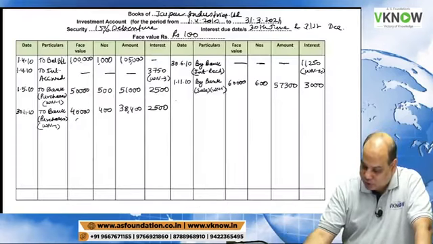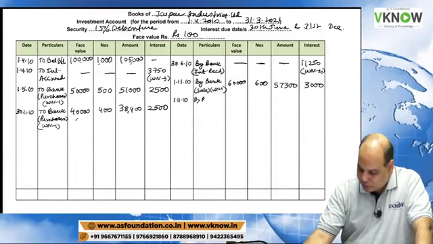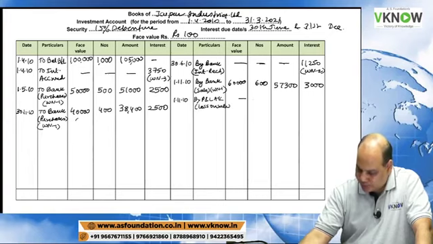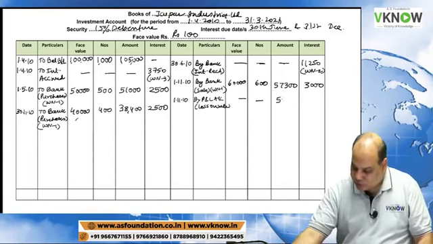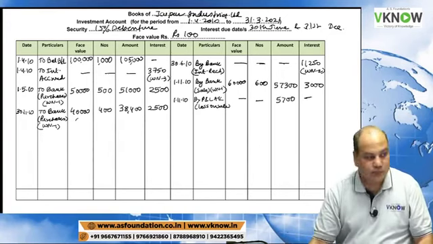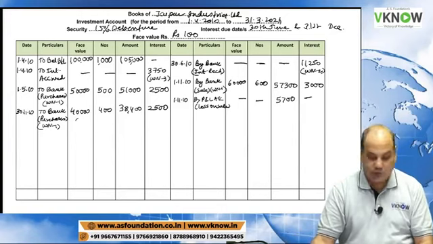So you simultaneously write down here 11110, by P&L account, loss on sale 5700.